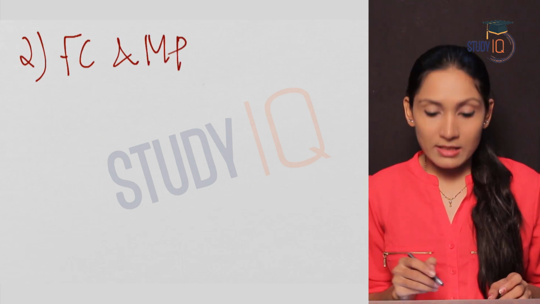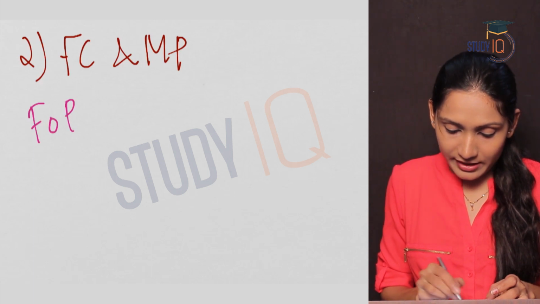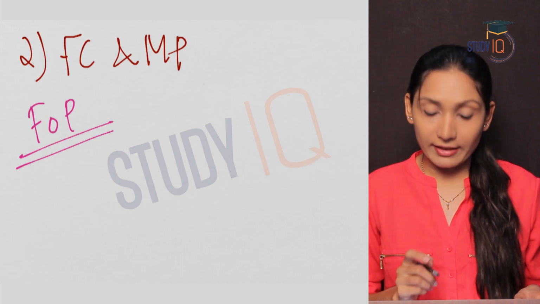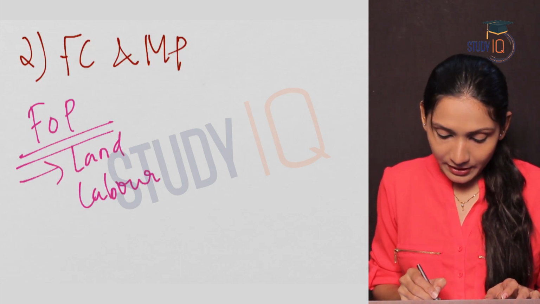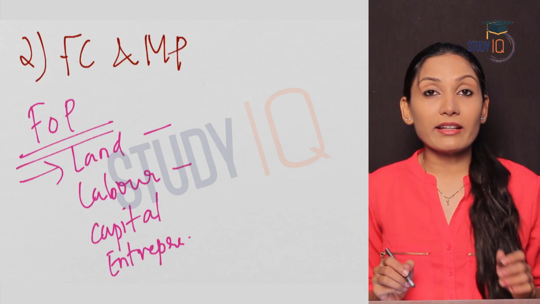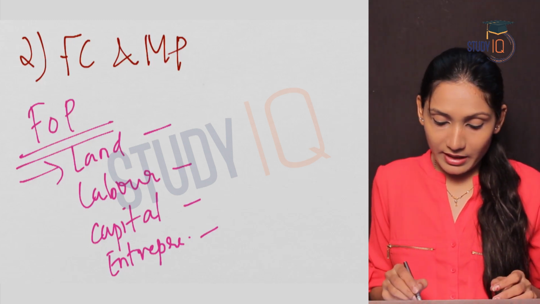What is factor cost? Factor cost is the cost incurred on factors of production. So the cost incurred on factors of production is known as the factor cost. What are the factors of production? They are land, labor, capital and entrepreneur. So these factors of production require some remuneration. So what are the remuneration?